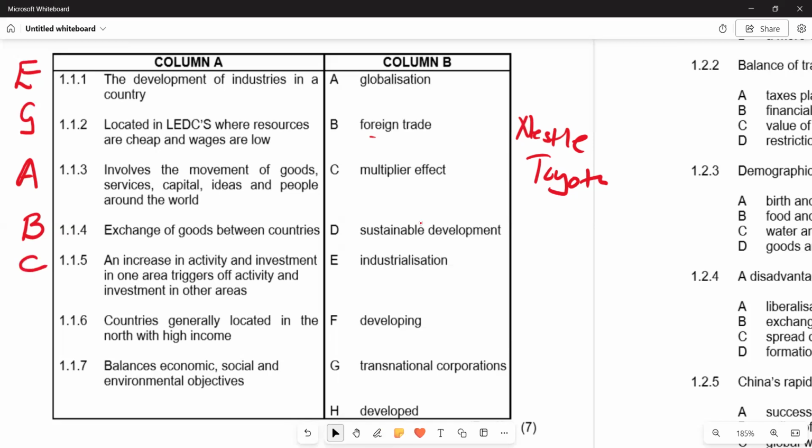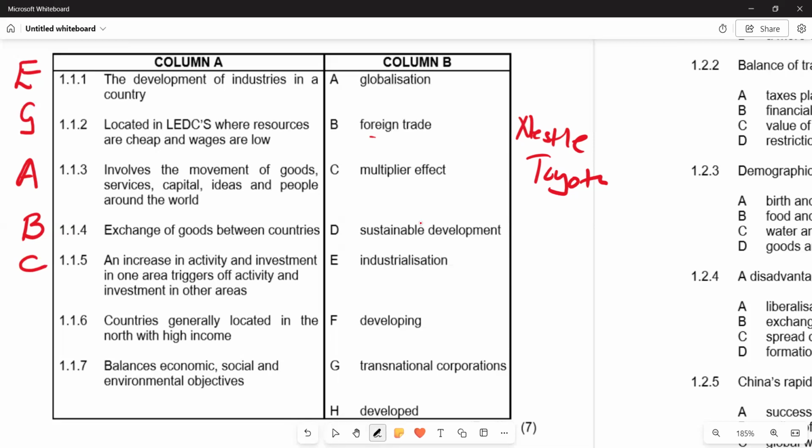Therefore, this degree of amplification of the increase of economic activity is called the multiplier effect. So investment is the one that is triggering that economic activity. This is what we have in terms of 1.1.5.